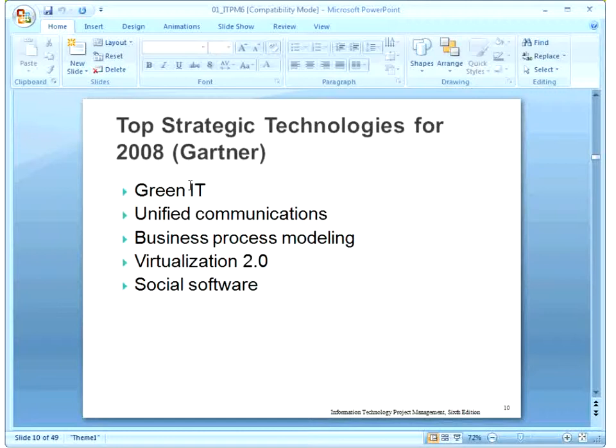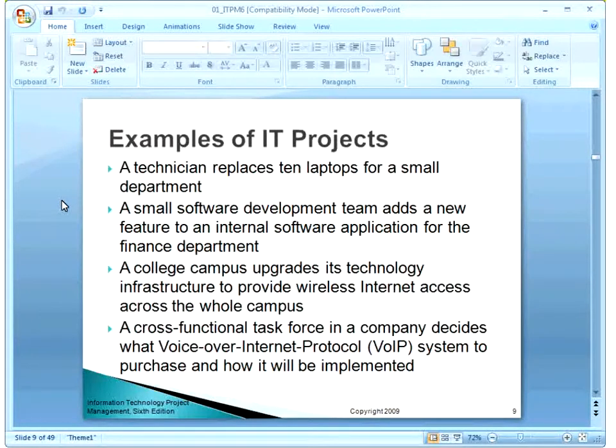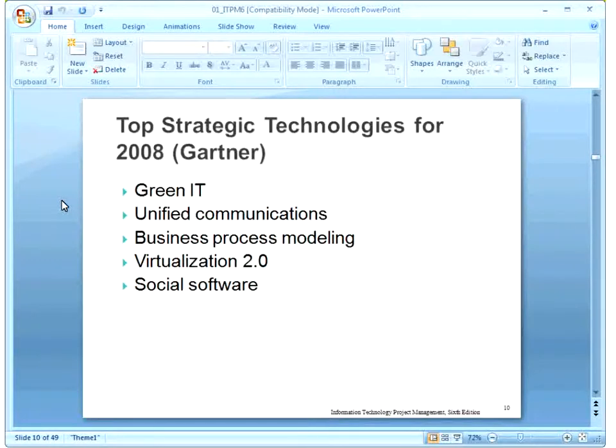If you want to know more details about them, you can read the book or search the web about it. But these are some of the strategic technologies. In the previous slides, the author has given examples of some IT projects. So these are some of the IT projects, and then it is giving you some top strategic technologies for 2008. So these are some of the technologies.